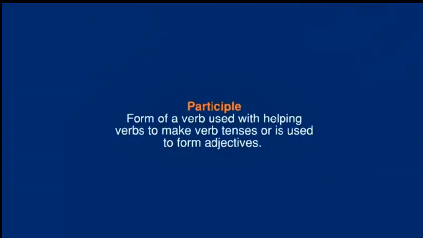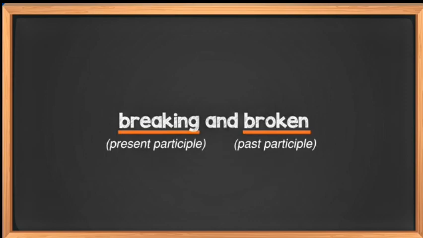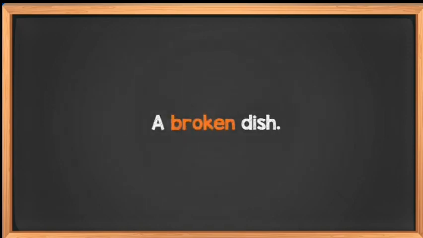You will sometimes hear the word participle, which is a form of a verb used with helping verbs to make verb tenses or is used to form adjectives. For instance, breaking and broken are the present and past participles, respectively, of the verb break. A broken dish is an example of a phrase containing a participle as an adjective.